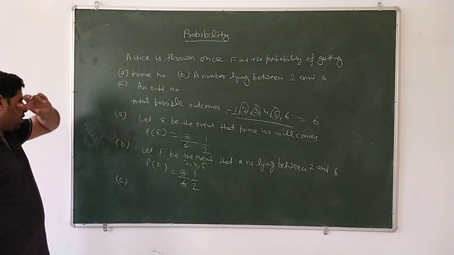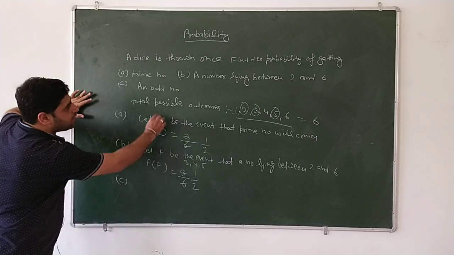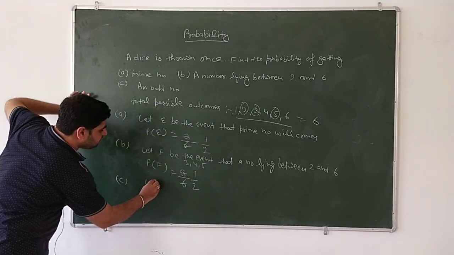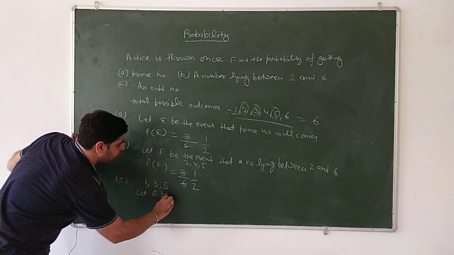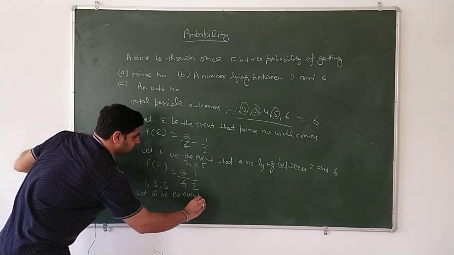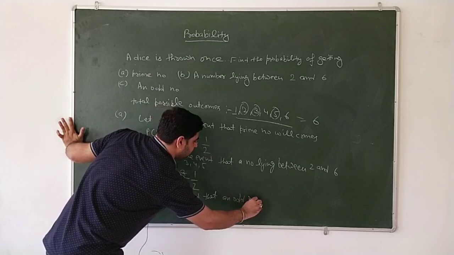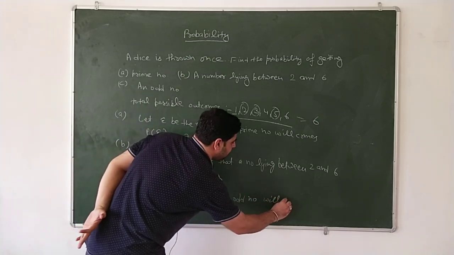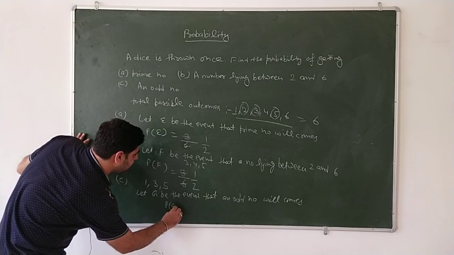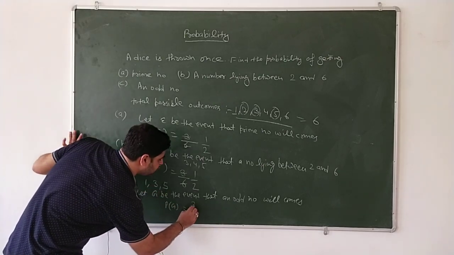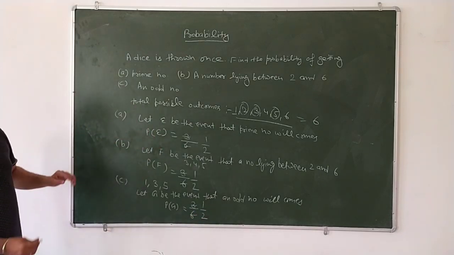Third part, an odd number. An odd number is a number which is not divisible by 2. When we throw a dice, the odd numbers are 1, 3 and 5. So let G be the event that an odd number will come. So P(G) is equal to 3 by 6, so 1 by 2. So this is your question.